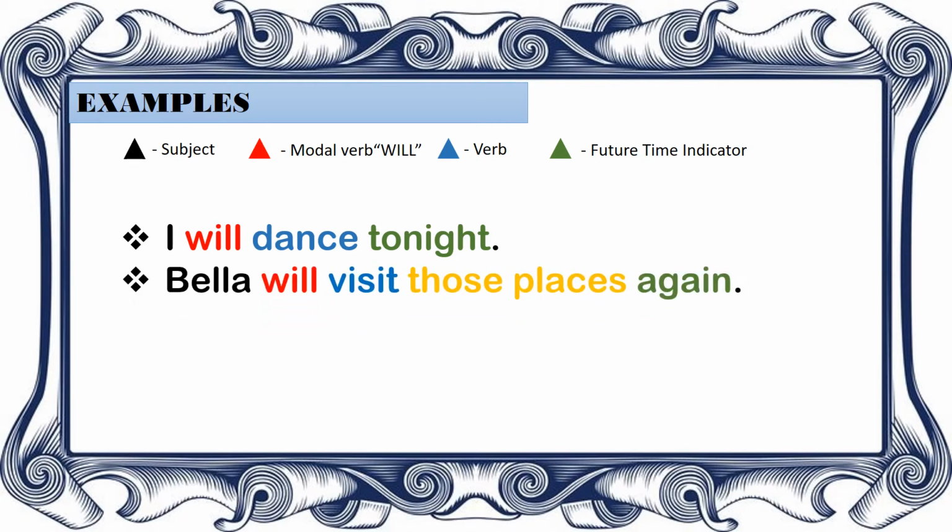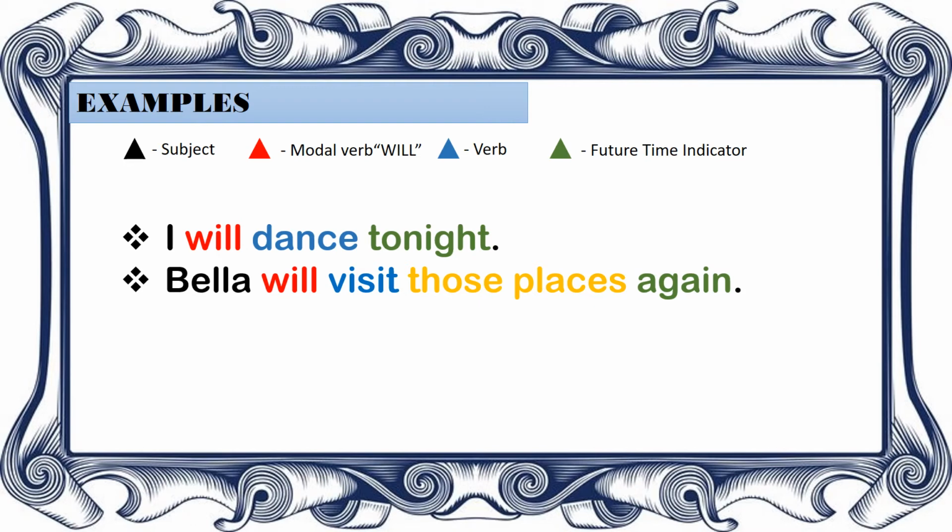Next, "Bella will visit those places again." Now, for this example, we have extra words, but we will not further discuss those. We'll just discuss the main parts of a prediction sentence. So, Bella is your subject here. Bella believes that she will visit.